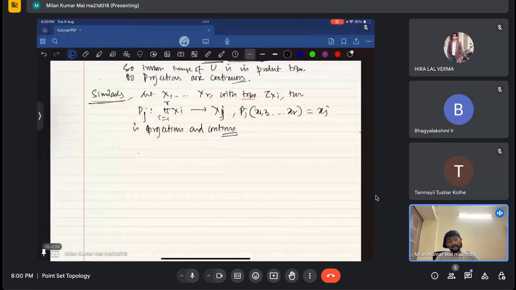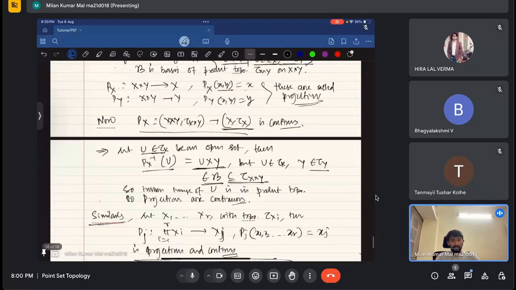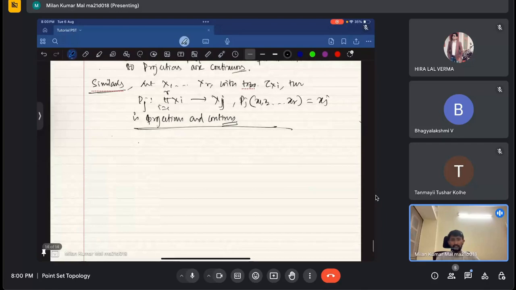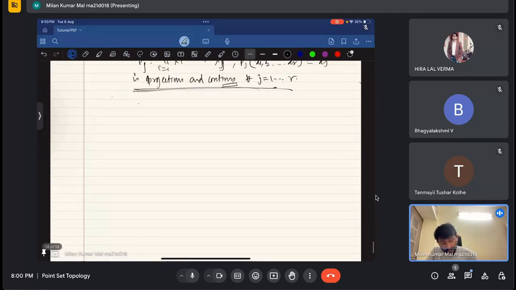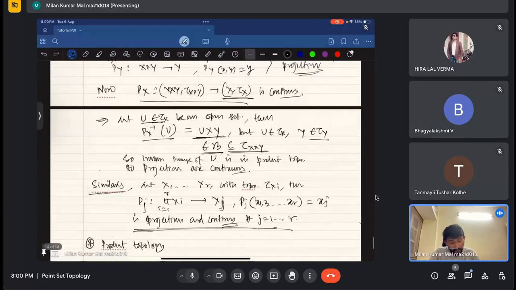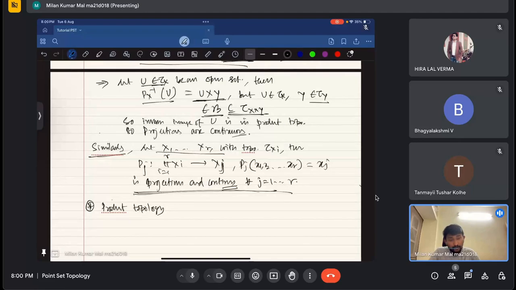Now, I have done this projection for two situations, but I can say for any arbitrary situation this projection is again a continuous function. Similarly, these projections are continuous for all j equals 1 to r. What I have said so far is the product topology on a finite product, X1, X2, ..., Xr.